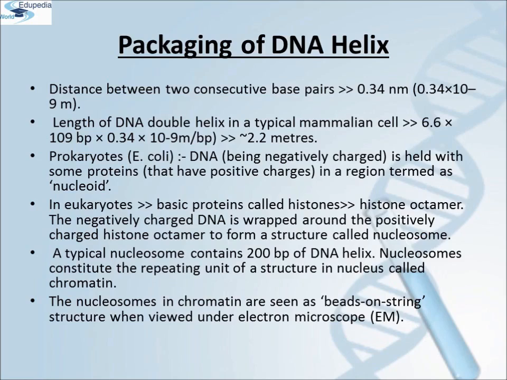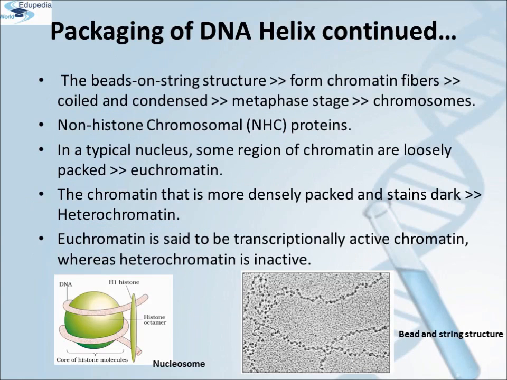Histones are organized to form a unit of 8 molecules called a histone octamer. The negatively charged DNA is wrapped around the positively charged histone octamer to form a structure called nucleosome. A typical nucleosome contains 200 base pairs of DNA helix. Nucleosomes constitute the repeating unit of a structure in the nucleus called chromatin, that is the thread-like stained body seen in the nucleus. The nucleosomes in the chromatin are seen as bead-on-string structure when viewed under electron microscope.